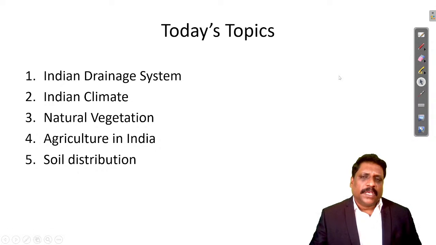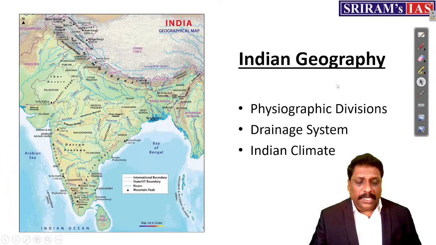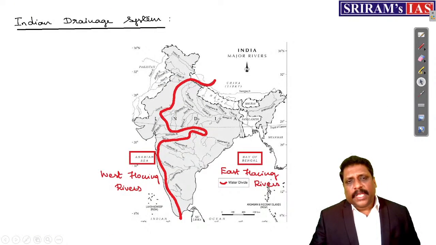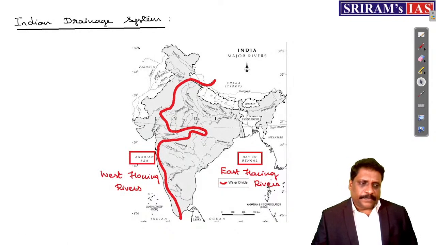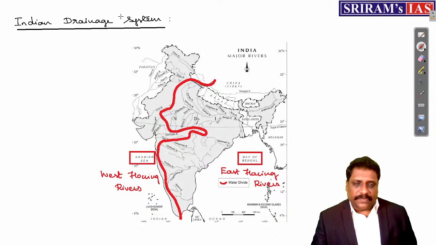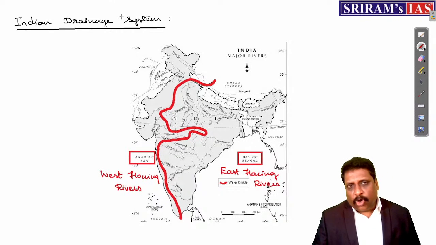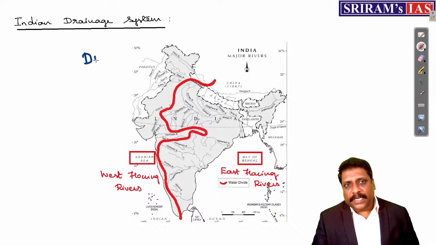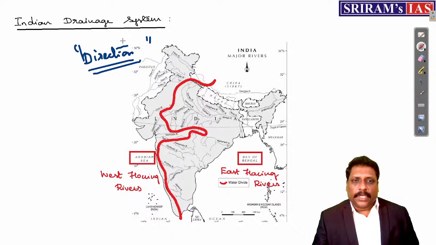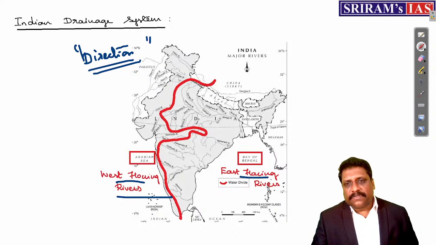Indian drainage system. See, when I talk about Indian drainage system, very simple, I'm just talking about what? River systems in India. When I talk about this drainage system, my dear friends, this Indian rivers can be classified, for example, based on the geographical location where exactly it is flowing, or it can be classified based on the direction where exactly it is flowing. When I talk about the direction in which these rivers are flowing, you can classify them as west flowing rivers and east flowing rivers.